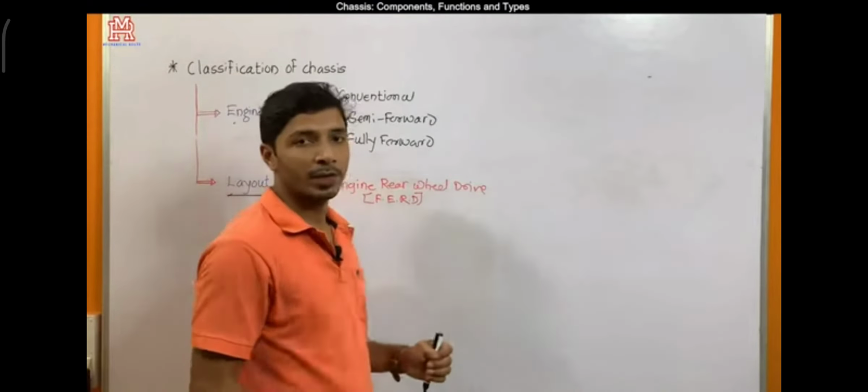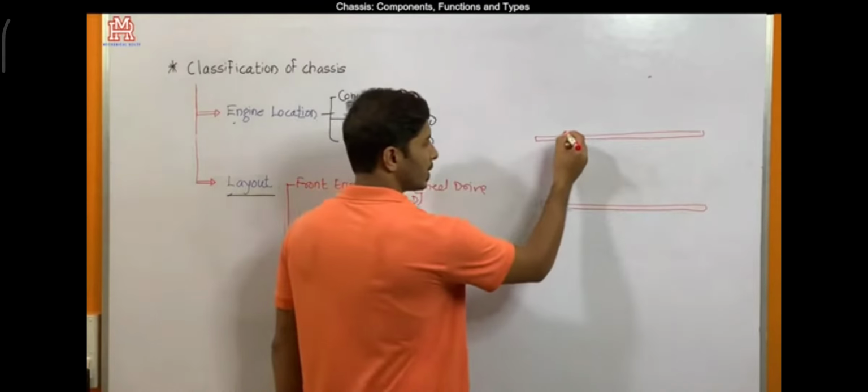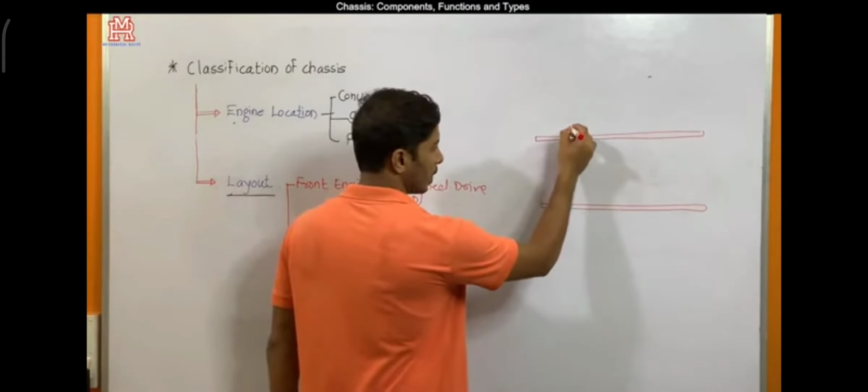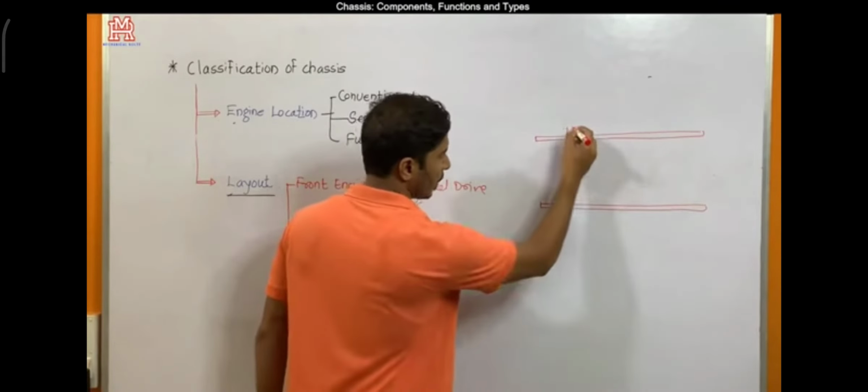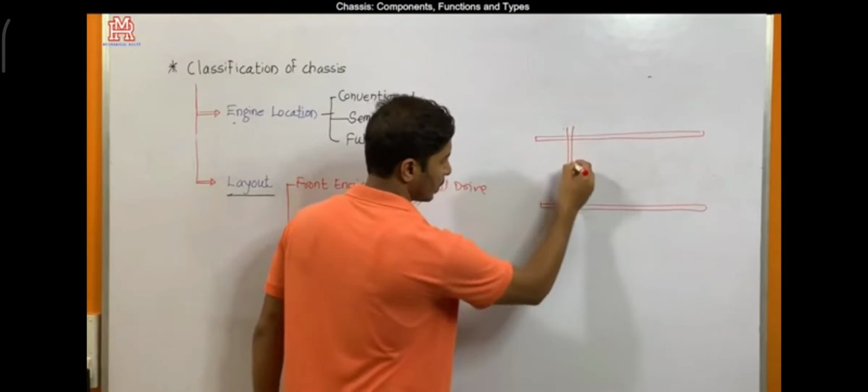We can indicate this with the help of a block diagram. Simply we can draw the diagram in this way. This is the chassis frame. Here axles are mounted maybe in this way: front axle, rear axle. I am not showing all the components.